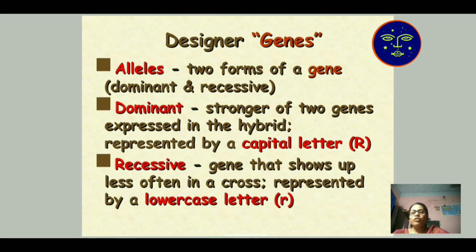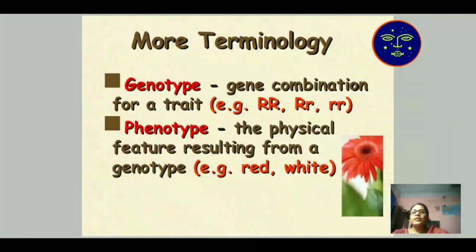For example, two students are there. One is taller and another is of shorter height. The taller student is represented by capital T, which is the dominant character, and the shorter student is represented by small t, which is known as the recessive character. Then more terminology which is used in genetics.